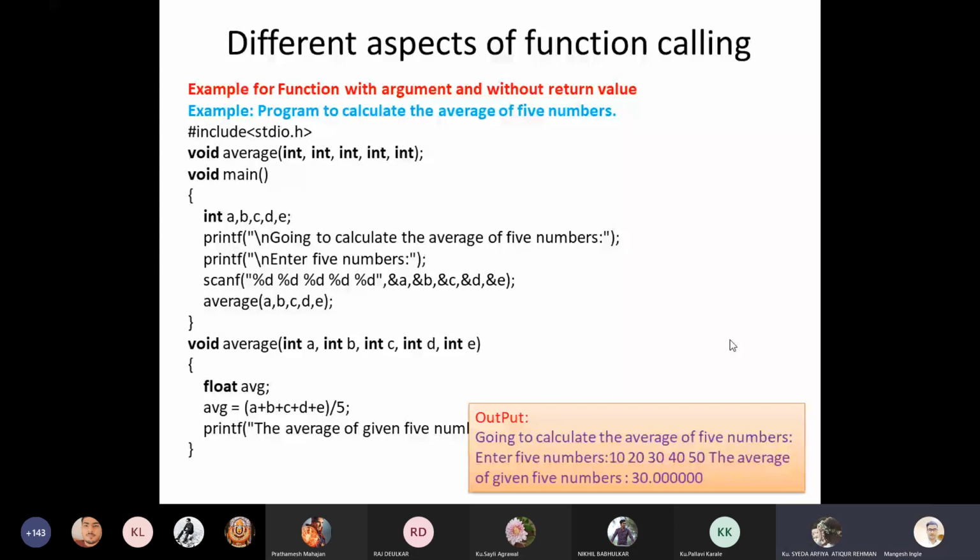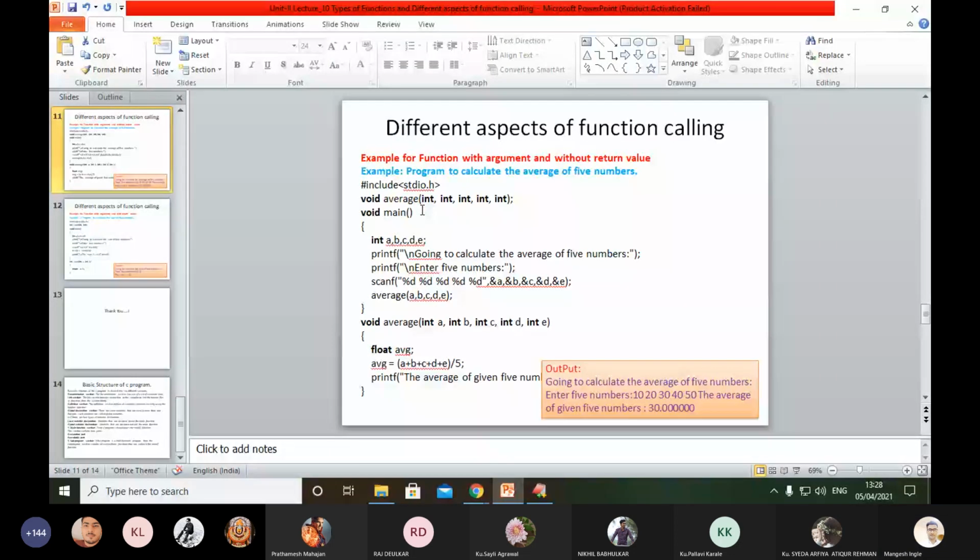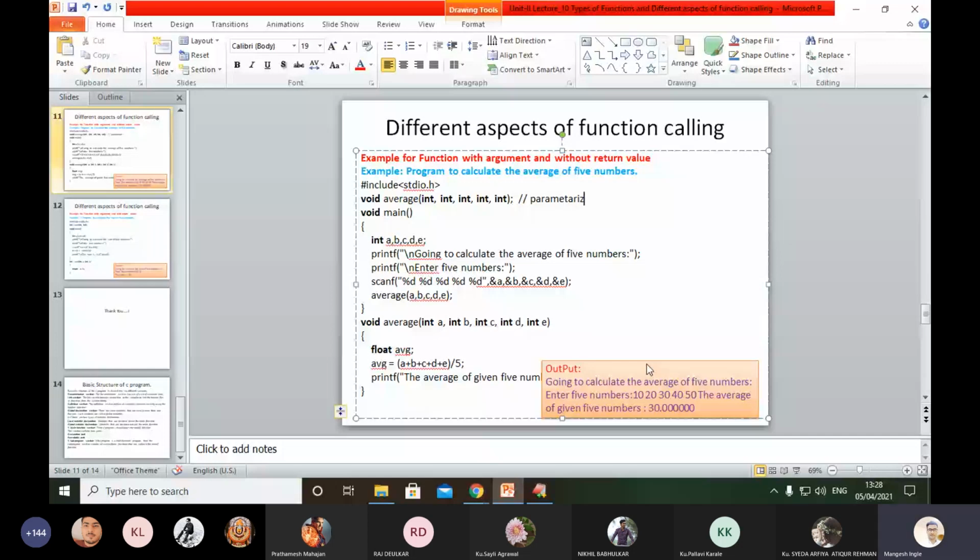My program will execute with the main function. So here, how many parameters are there? 5 parameters. Means we need to declare 5 variables. As you can see on your screen, we call it a parameterized function.